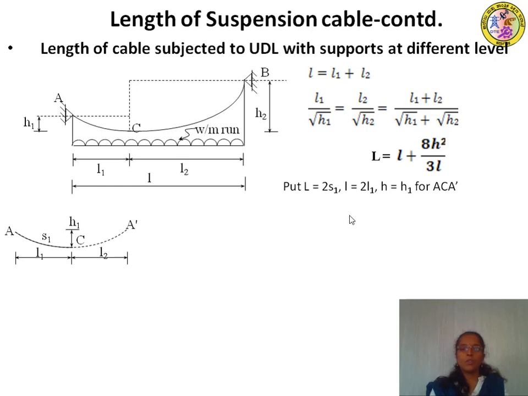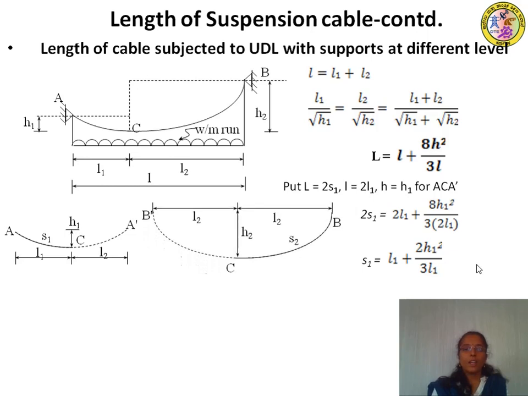Let us substitute: 2S1 is equal to 2L1 plus 8H1 square divided by 3 into 2L1. If you simplify this, you will get S1 as L1 plus 2H1 square divided by 3L1.